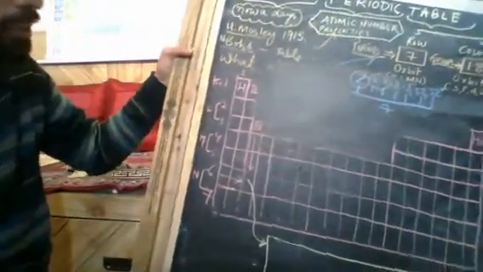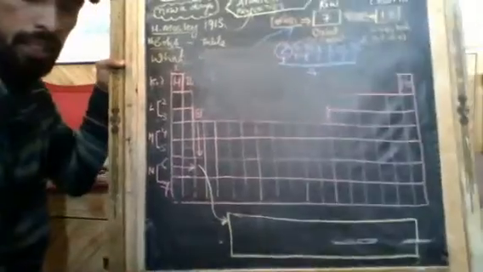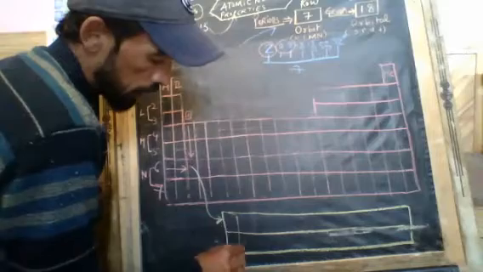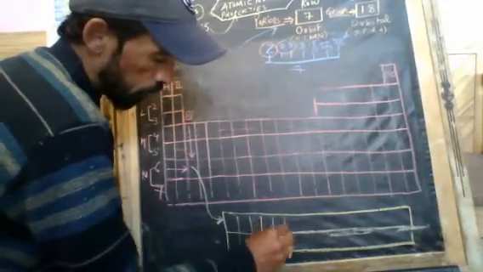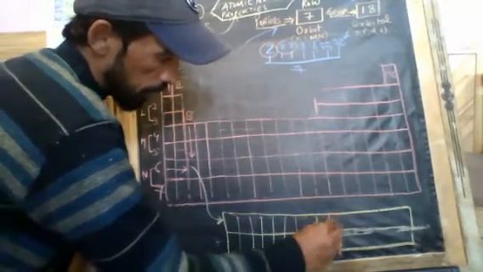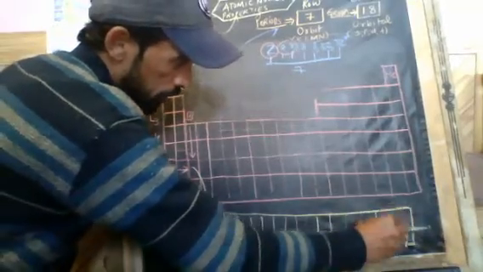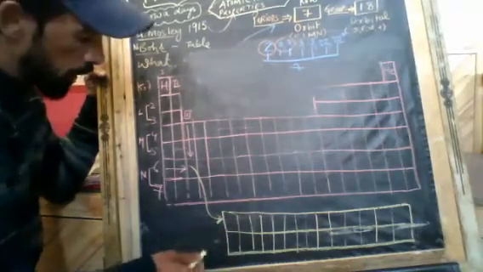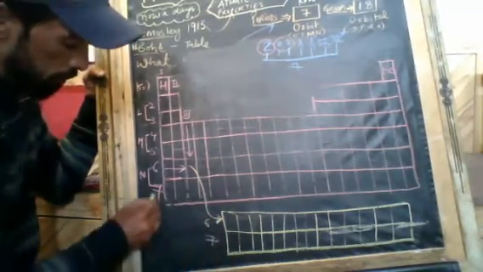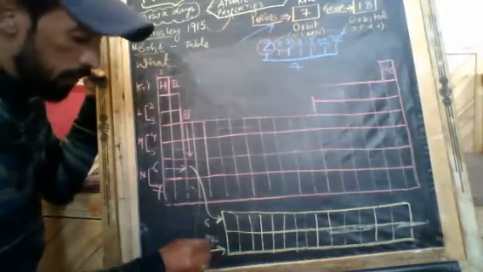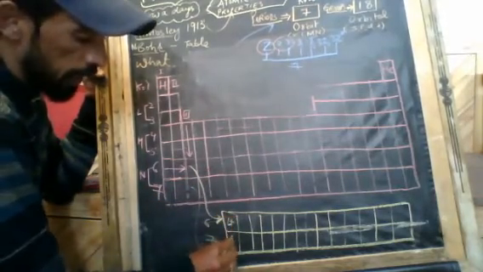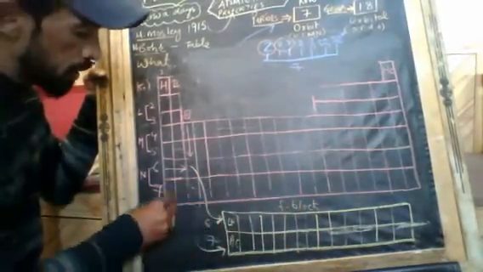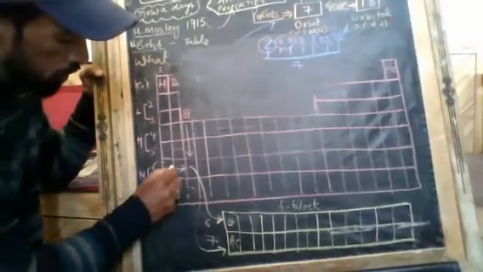So let me arrange this table a little. This is okay, I think. So it is 14 columns: 1, 2, 3, 4, 5, 6, 7, 8, 9, 10, 11, 12, 13 and 14. There are 14 columns and 2 rows. The 2 rows mean this one is in period 6 and this one is in period 7. They are known as the lanthanide and actinide series, and this is the F block.